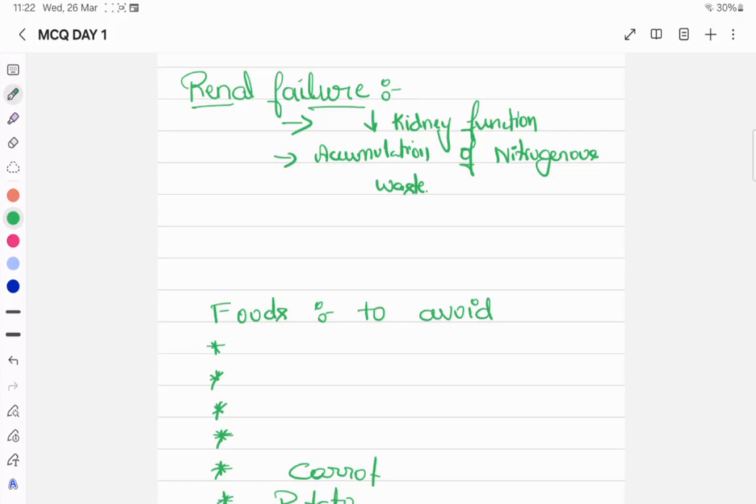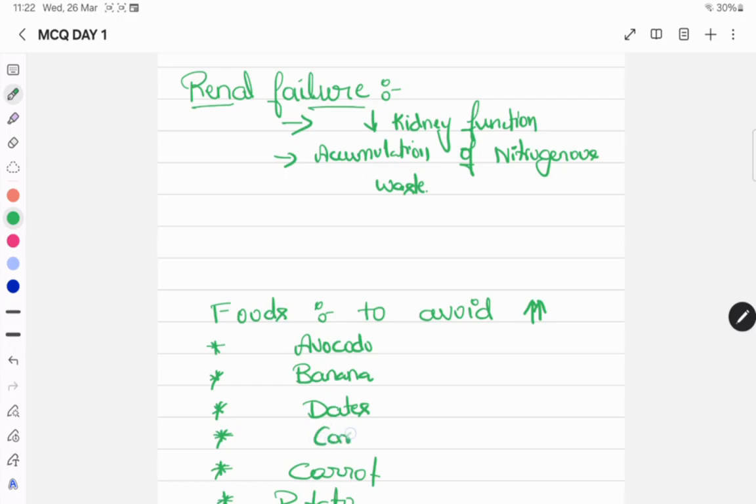Persons with renal failure or kidney failure have to avoid certain foods which have a high amount of potassium, so increased amount of potassium. The particular foods we can expect are, the first one, avocado. Then banana, that is also one of the things we can expect. Then dates, which contain a maximum amount of potassium.